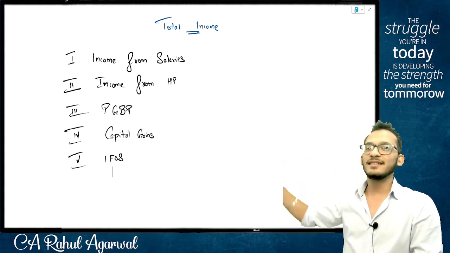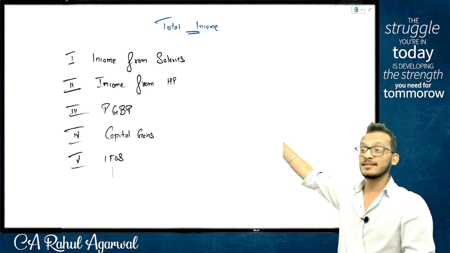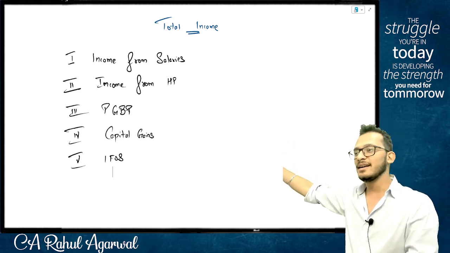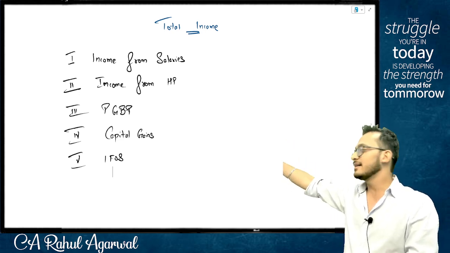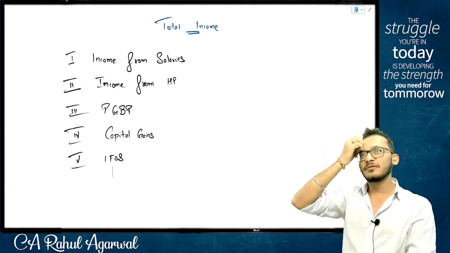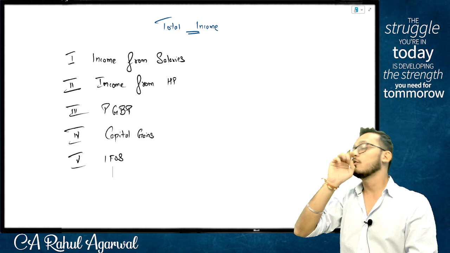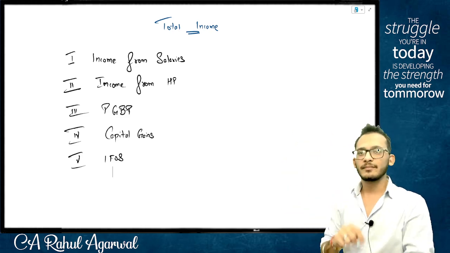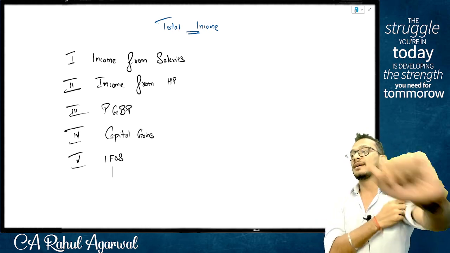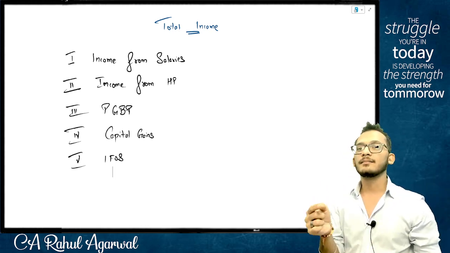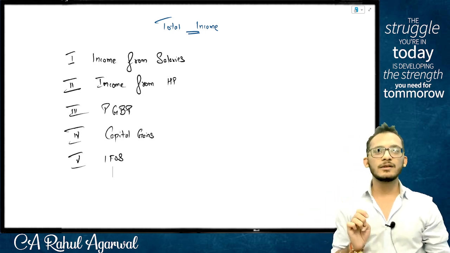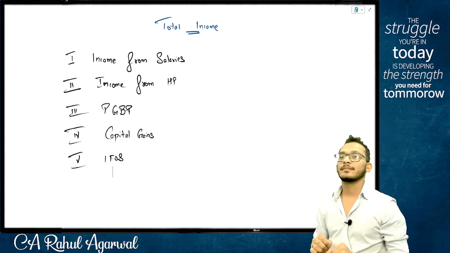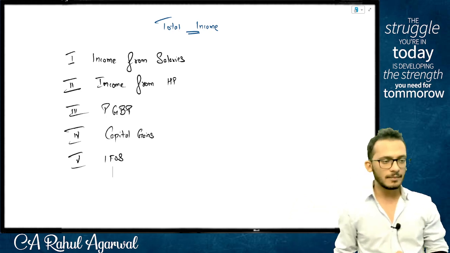Yes. Every section has its own charging section, people. Salaries has charging section 15, house property has 22, PGBP has 28, capital gains has 45, and income from other sources has 56. These are your charging sections which tell what is getting taxed under what head. Makes sense? Let's take 5, then we'll come back and do the balance.